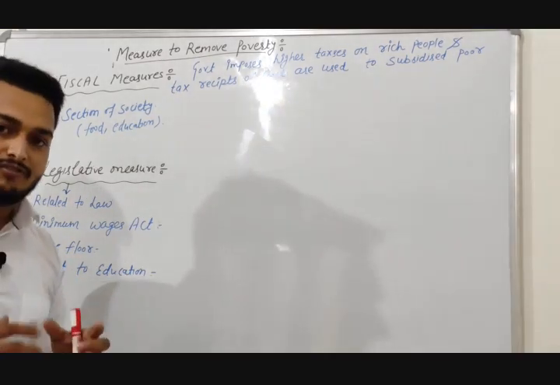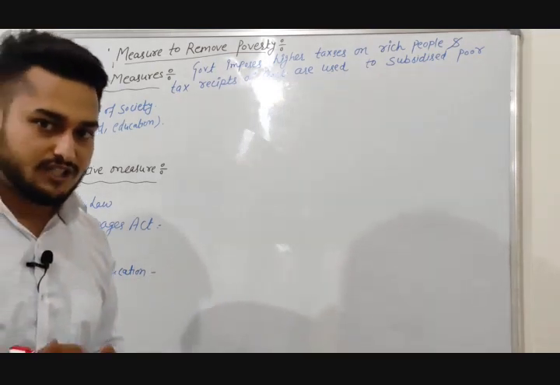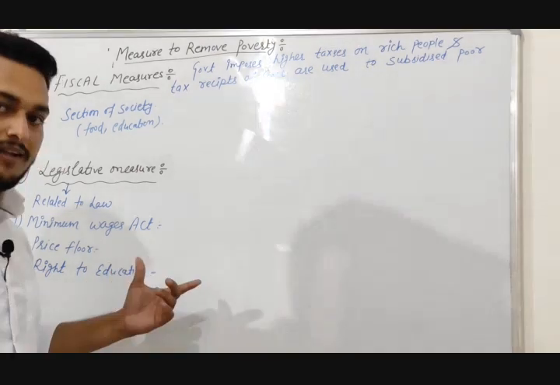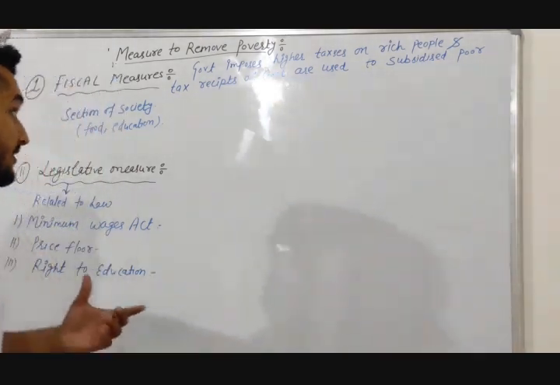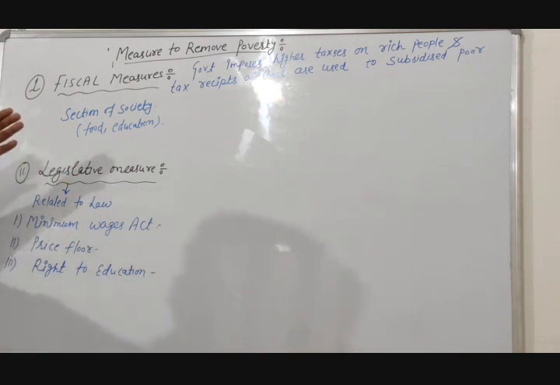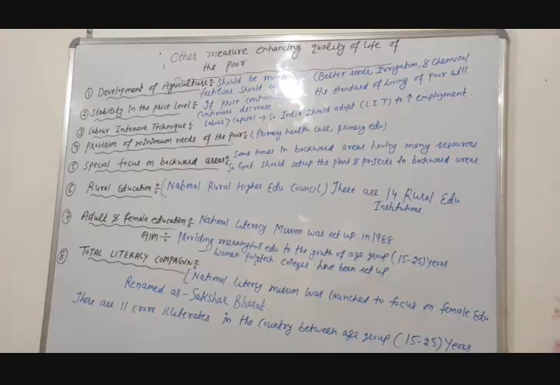Right to education means free and compulsory education for 6 to 14 year old students. It comes under Article 21A. So these are the two measures to remove poverty, fiscal measure and legislative measure.